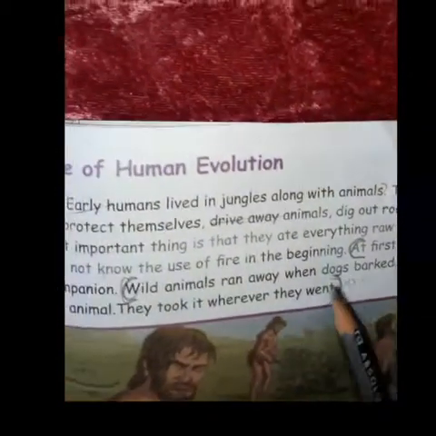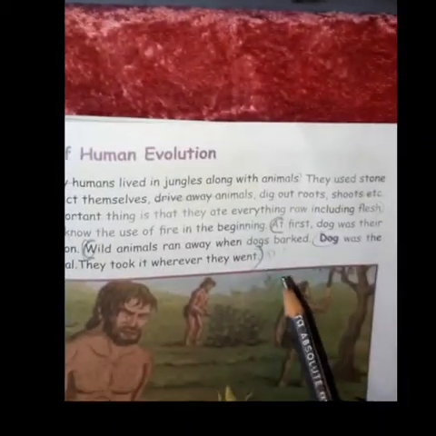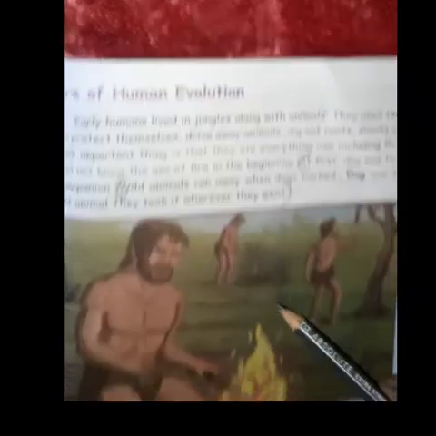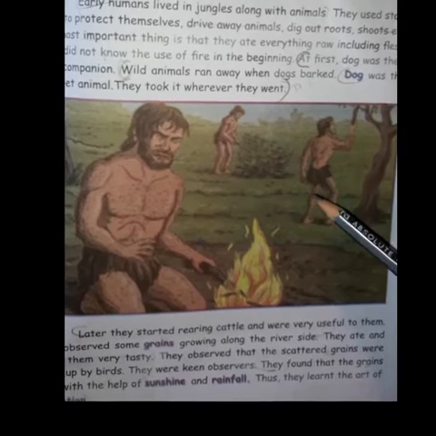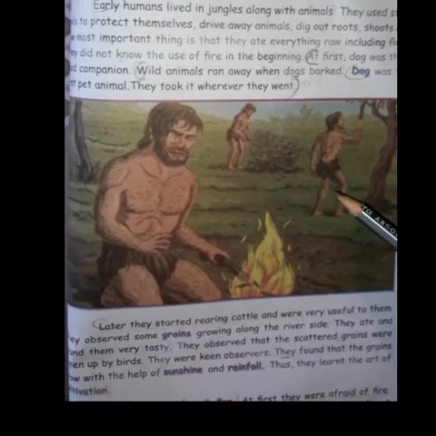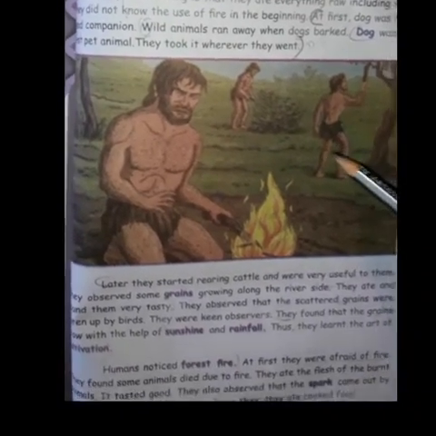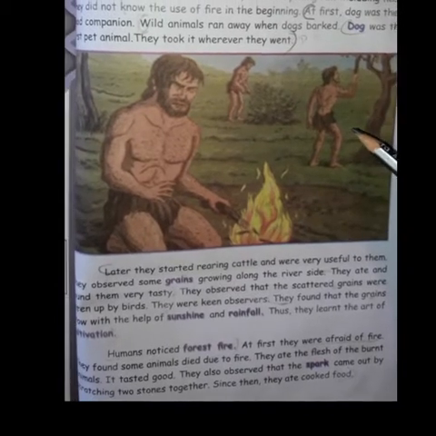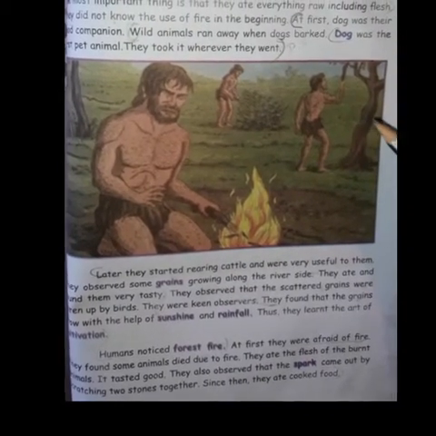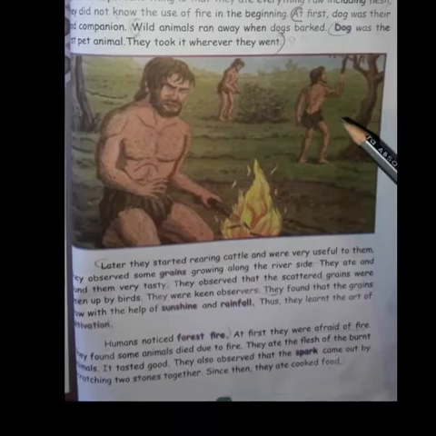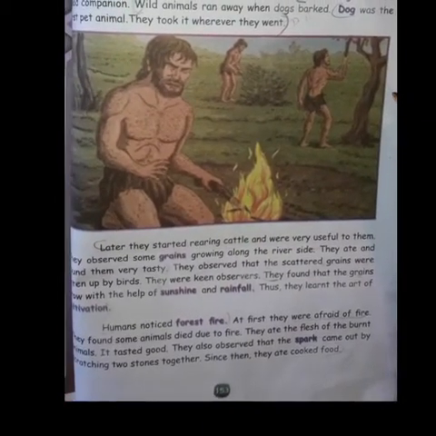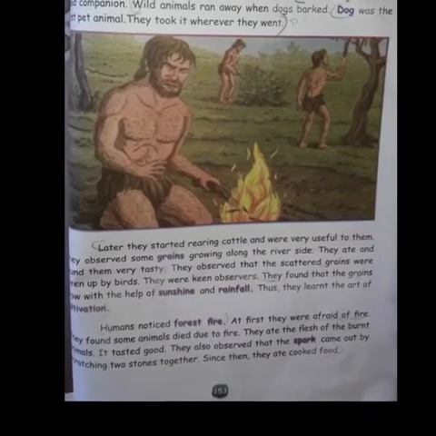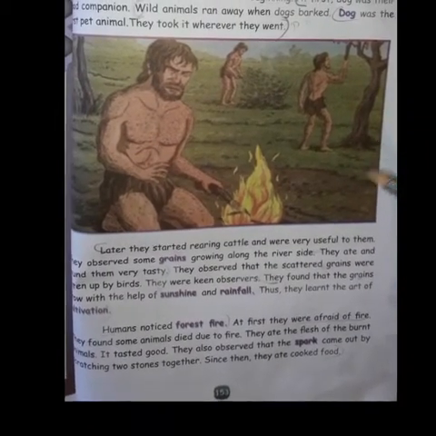Nature of human evolution. The early humans lived in jungles along with animals. You can see the picture here. They used stone tools to protect themselves, drive away animals, and dig out roots and shoots. At first, the dog was the first companion for them. Wild animals ran away when dogs barked. Dog was the first pet animal. They took it wherever they went.